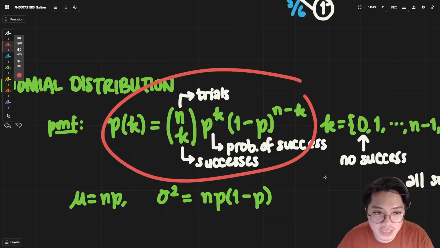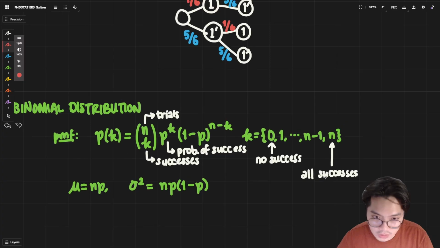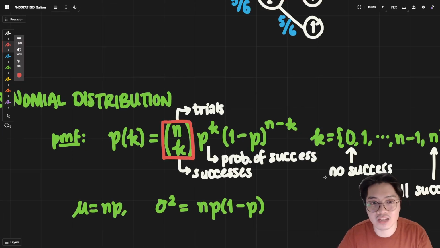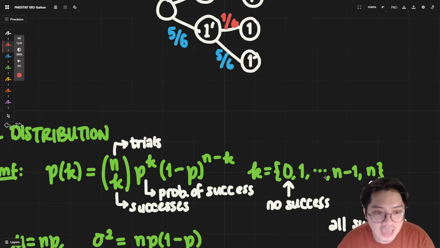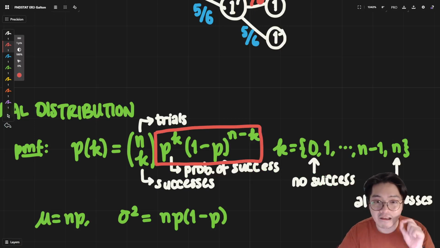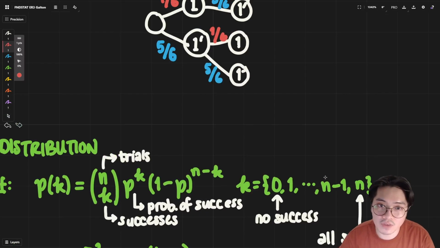This formula right here of the binomial distribution basically generalizes all of this. What this says is that this is n choose k. This tells you the multiplier, how many outcomes are possible. And this part right here tells you the probability of each outcome happening, because they are mutually exclusive and only one or the other is happening.